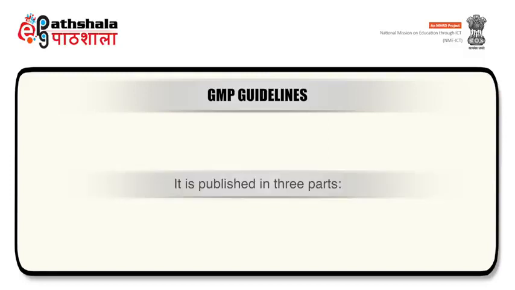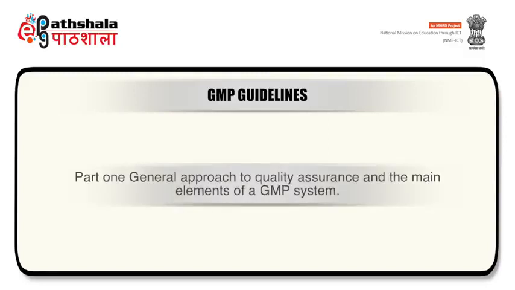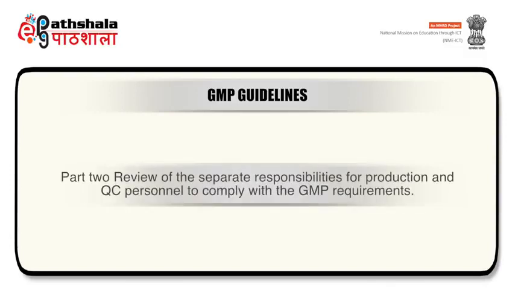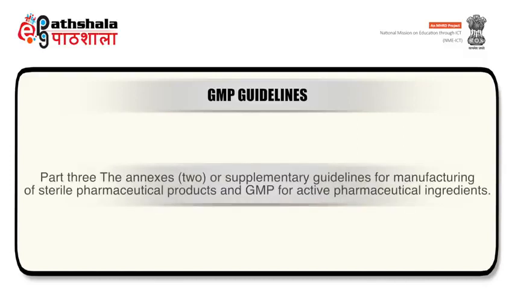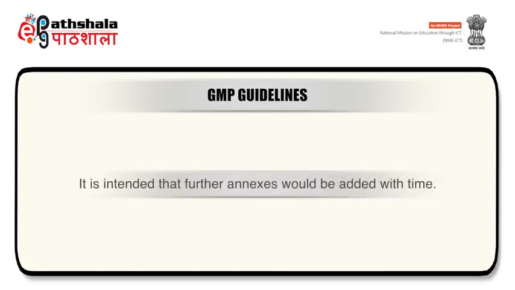WHO guidelines are published in 3 parts. Part 1 consists of general approach to quality assurance and main elements of a GMP system. Part 2 comprises a review of the separate responsibilities for production and QC personnel to comply with GMP requirements. Part 3 comprises the annexes or supplementary guidelines for manufacturing of sterile pharmaceutical products and GMP for active pharmaceutical ingredients. It is intended that further annexes would be added with time.